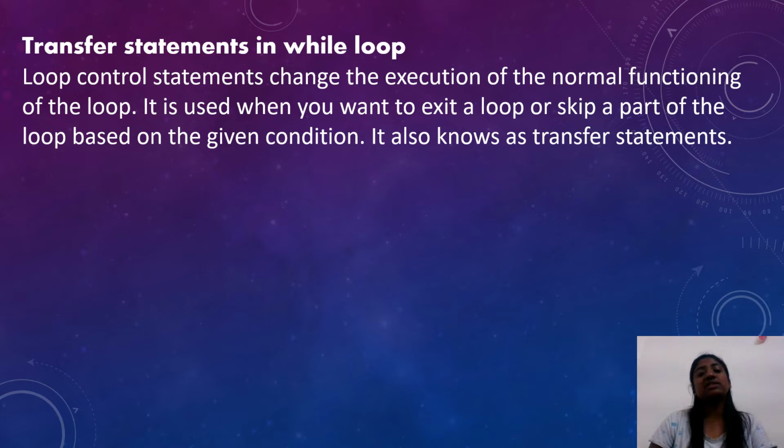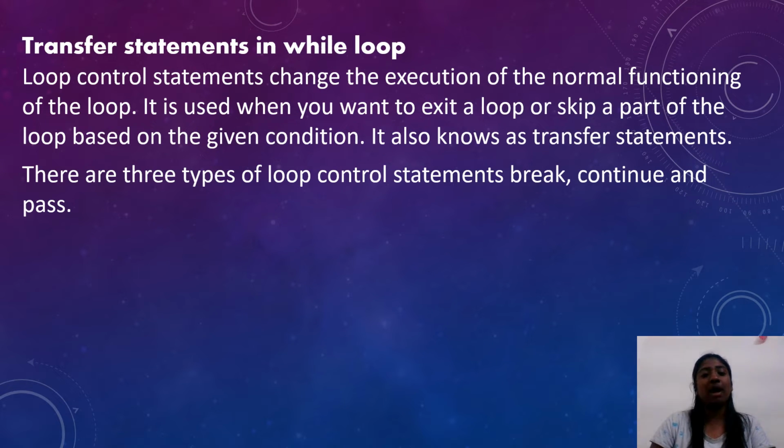Next, transfer statements in while loop. Loop control statements change the execution of the normal functioning of the loop. It is used when you want to exit a loop or skip a part of the loop based on the given condition. It is also known as transfer statements. There are three types of loop control statements: break, continue, and pass.